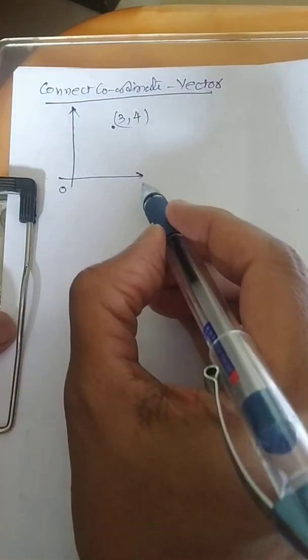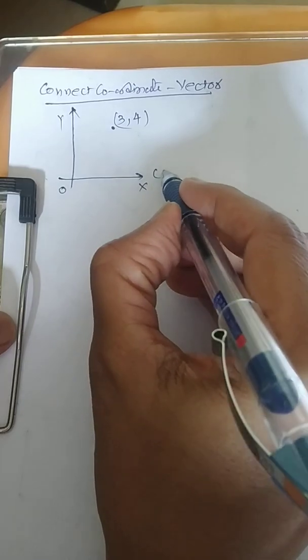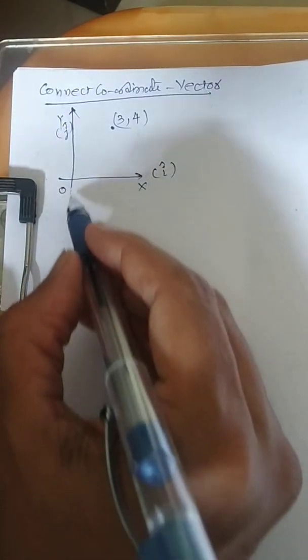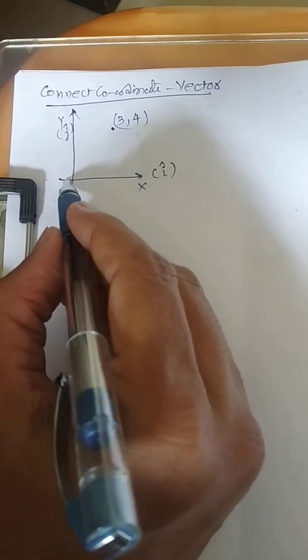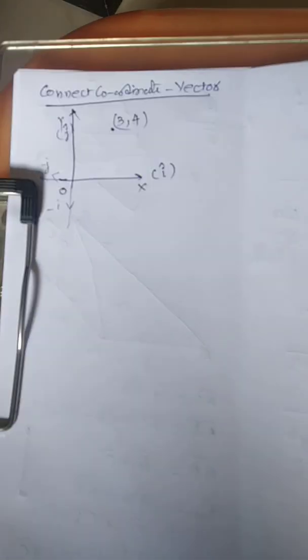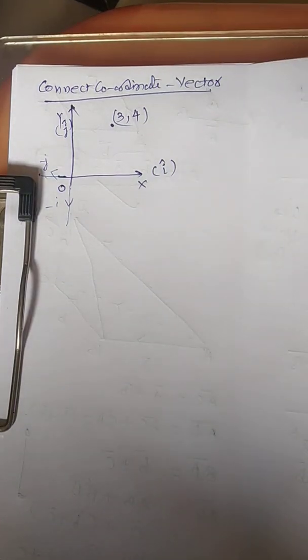At present we are talking about the x and y axis. All those movements along the x-axis are counted as the i unit vector, whereas if you are going upward it is called the j unit vector. And if you are coming this way, it is the negative direction, this is minus i, and this side it will be nothing but minus j. That kind of movement. You can consider it as a scale, something like that also.